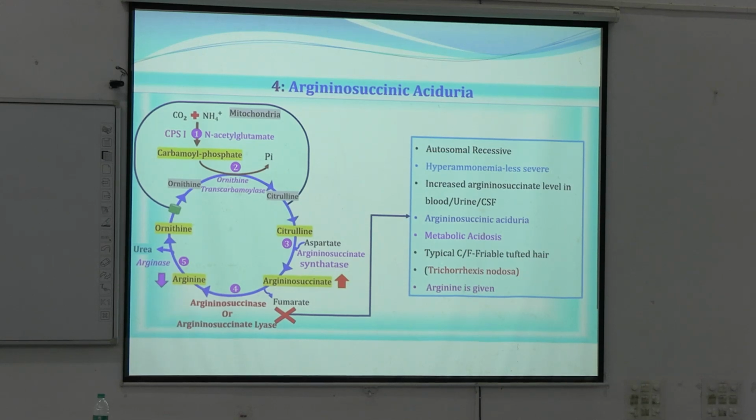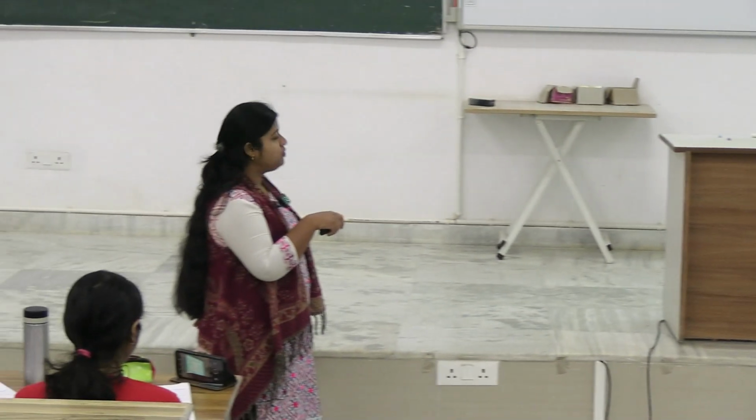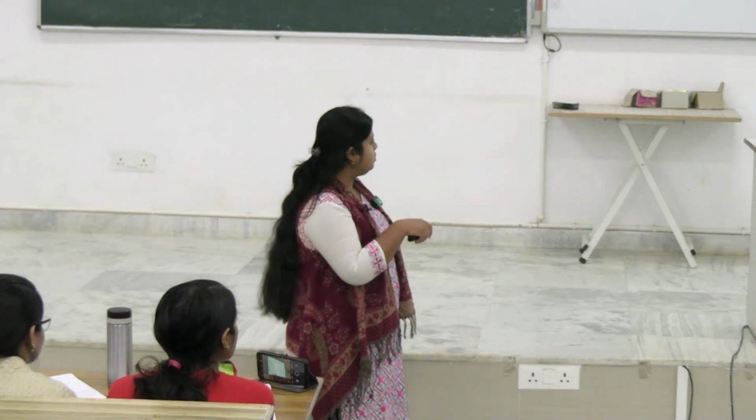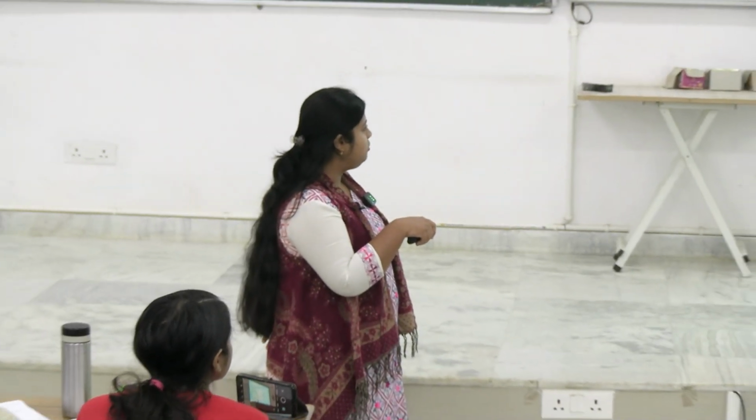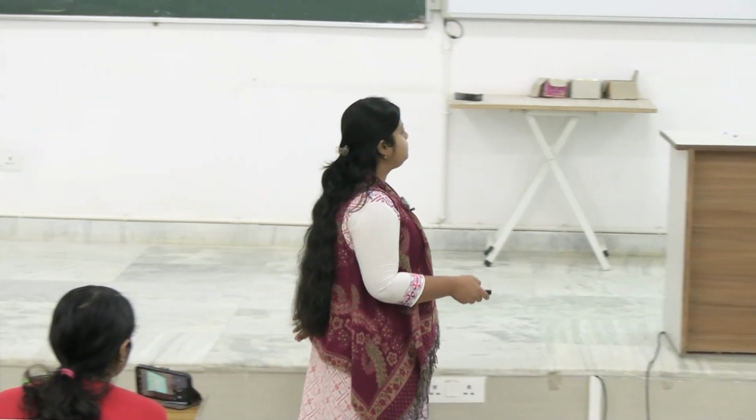Okay, damaged hair, broken hair, and here for treatment we can give arginine, because the production of arginine is hampered in this step. If this enzyme is deficient, arginine production is hampered, but if we supply arginine from outside, this urea production will go on. Okay, and ornithine production will be okay, like ornithine is required for trapping of the ammonia. So that the cycle runs, we can provide arginine from outside.